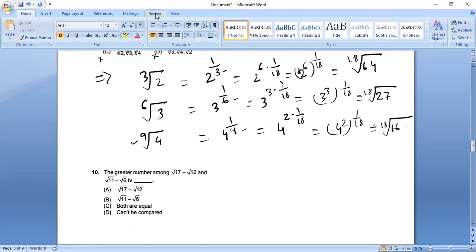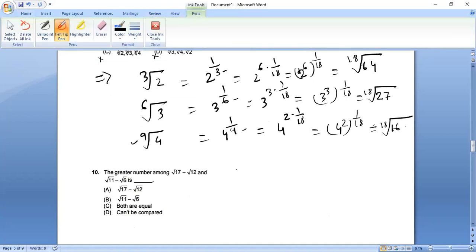See, now we are going to learn a very interesting thing: how to find approximately the square root of any number. First, let us take root under 17. How to find the square root of 17 approximately? First, we need to go close to 17 square wise. We have 4 square is 16, which is close to 17. Therefore, we need to write 4.